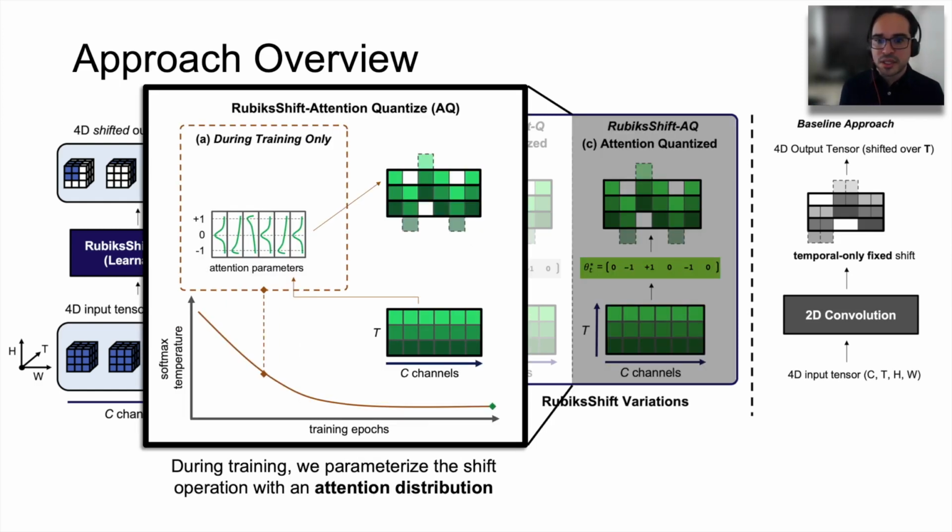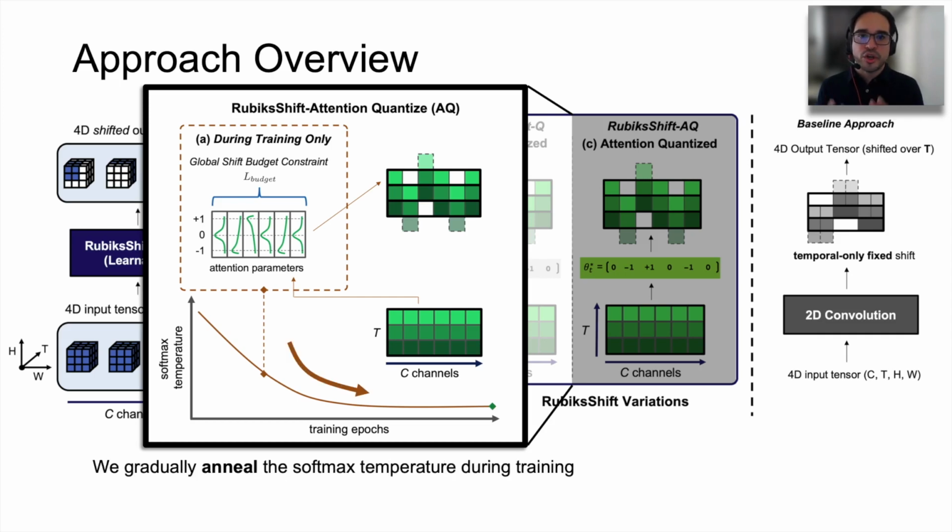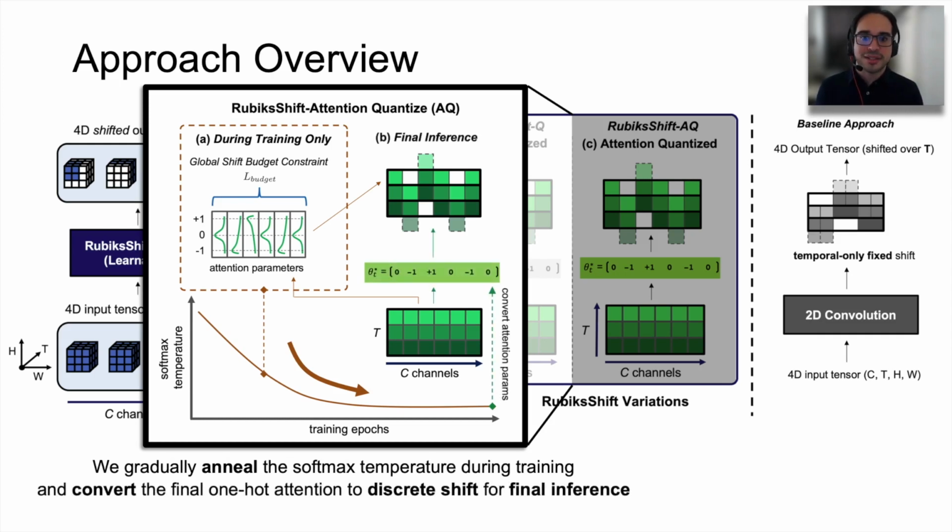The way we do this is that during training time, we parameterize the shift operation with an attention distribution. And since shift operations can still incur latency, we formulate a novel global budget constraint loss. We gradually anneal the softmax temperature during training and convert the final one hot attention to discrete shift for final inference.